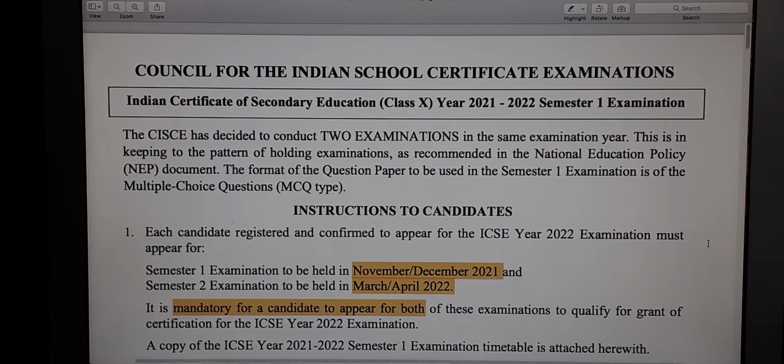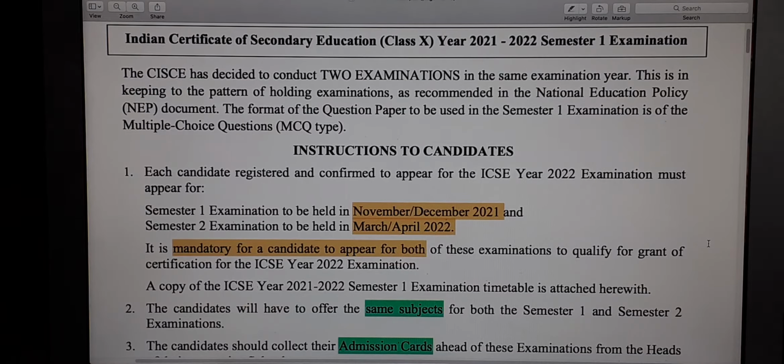Today, the Council has released a very important document for the students taking the ICSE and ISC examinations. Here I'm focusing on the document for the class 10 semester 1 examination. There are certain points to note which I have highlighted in yellow. You can take a screenshot or stop the video and see these important points because they are extremely important for the candidates taking this examination. So we'll start.